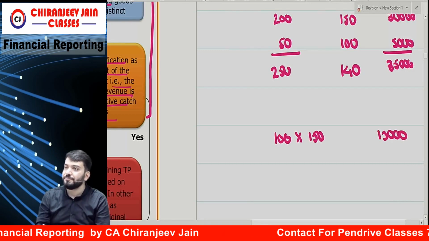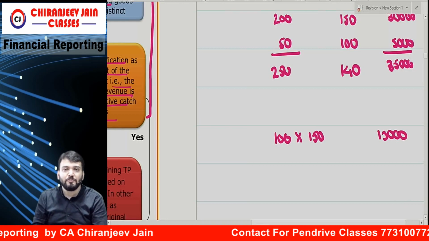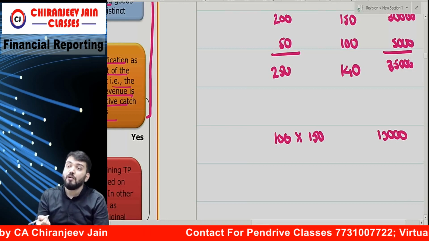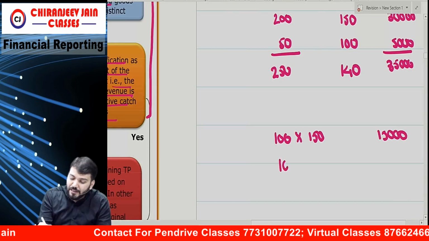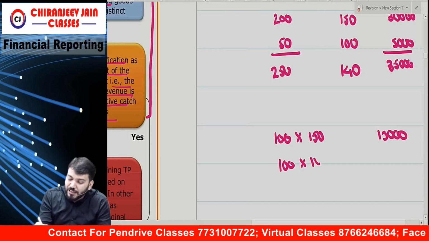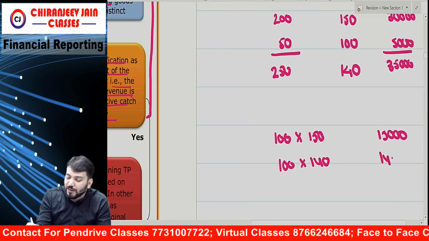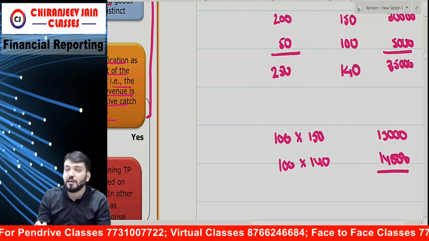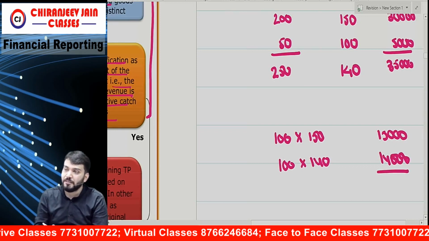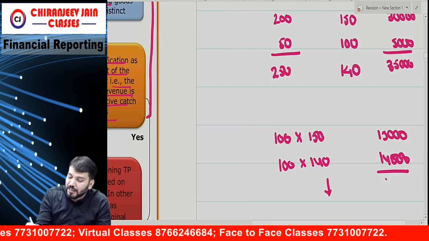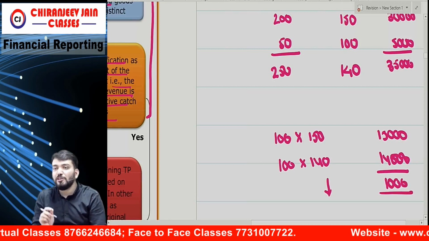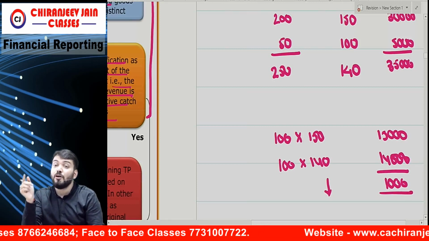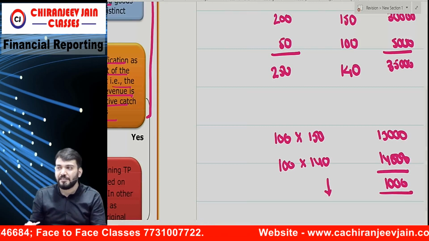But now, how much revenue should we recognize? 140 per hour, which means 14,000. So we have recognized 1,000 more, and we'll decrease the revenue by 1,000. We'll do adjustment to revenue on a cumulative catch-up basis.